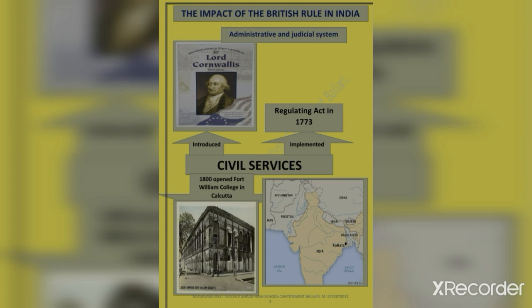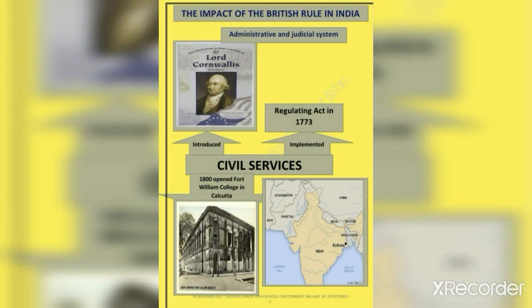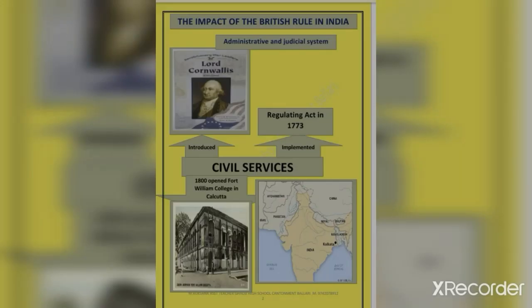The British East India Company implemented various administrative experiments in order to achieve a new order in India. The first concept is administrative and judicial system.